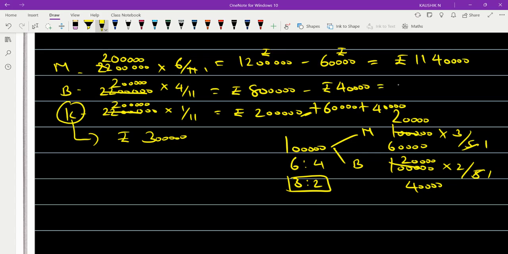Here from 8 lakhs, 40 is gone, so 7 lakh 60. And here for you, rupees 3 lakhs.